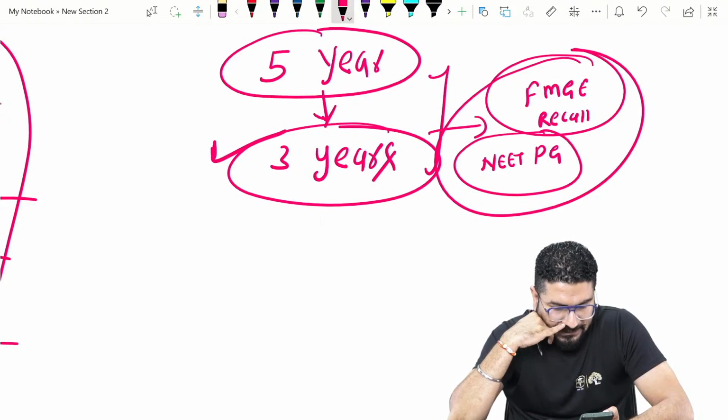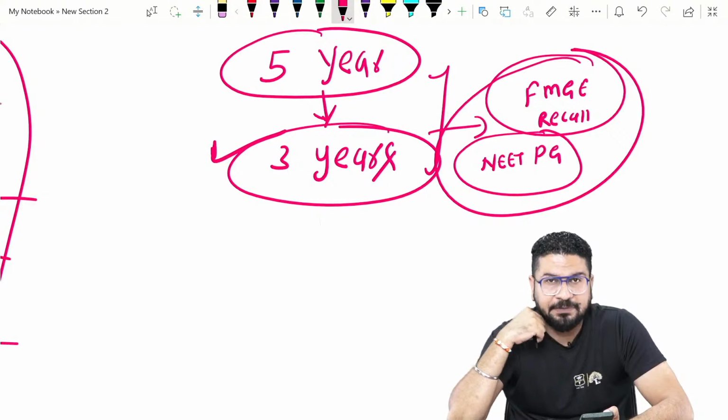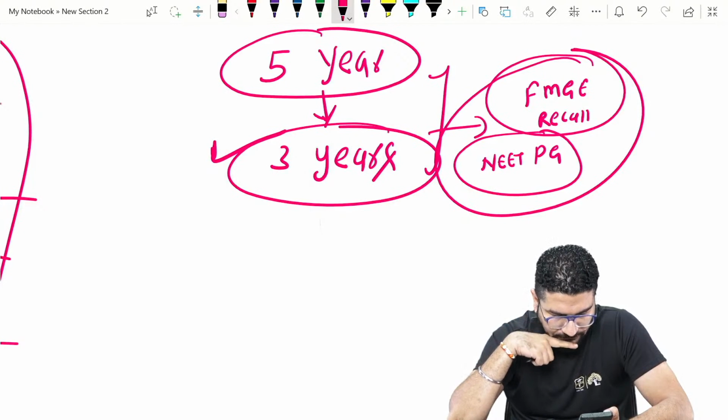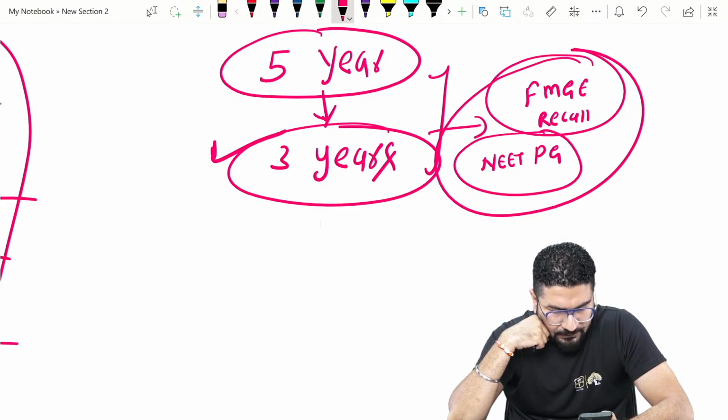For INI-CET you don't need to do it, focus on NEET PG. INI-CET is for Central Institutes. Right, focus on the NEET PG paper. Mainly your focus should be the NEET PG paper. Right? Okay, that list of topics is given there.